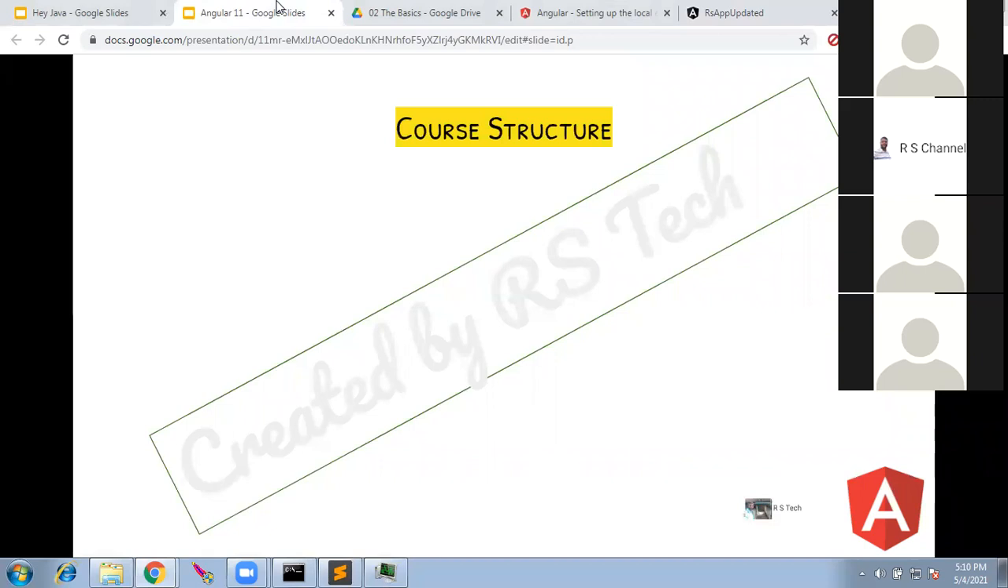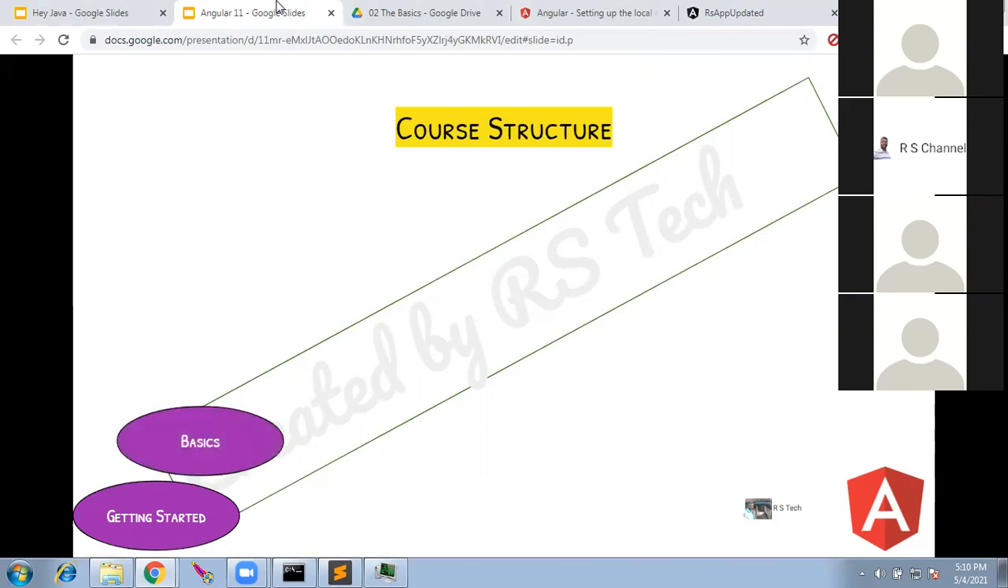Okay, so the course structure. First, we have started going through the creation of the first app. We have already created the app, and we have run the app. So I showed you how to run the app. You can try it out. Once this is done, we will get into the basics of Angular.